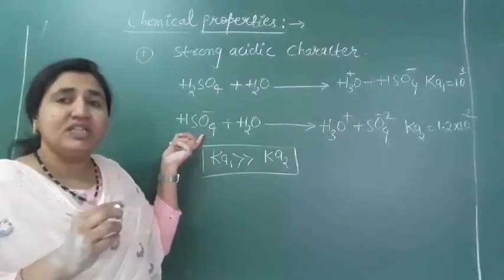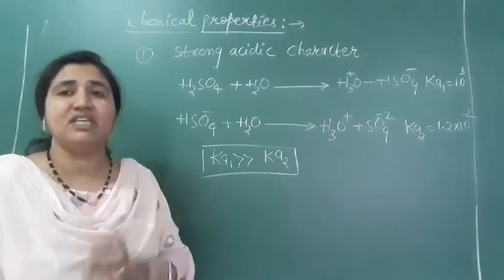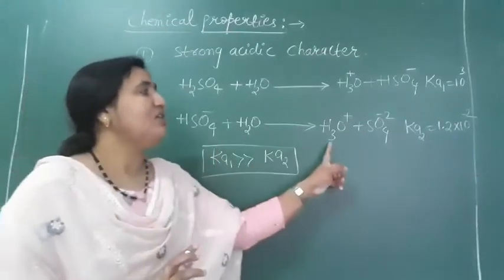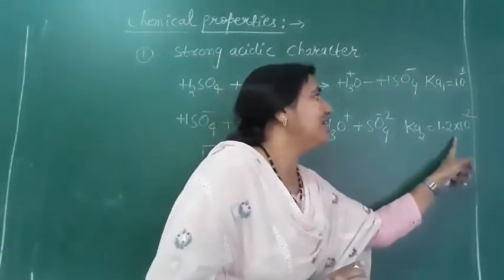It is an ion, so removing the H plus from it is not easy. Dissociation will not take place as easily as in the first step. That is why this dissociation is less, because there will be an electrostatic force of attraction. In this anion, H and SO4 minus are attracted to each other by electrostatic force, so they cannot dissociate easily. That is why the dissociation constant is less.